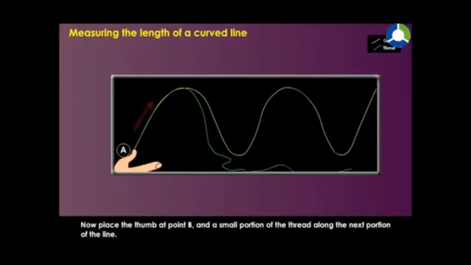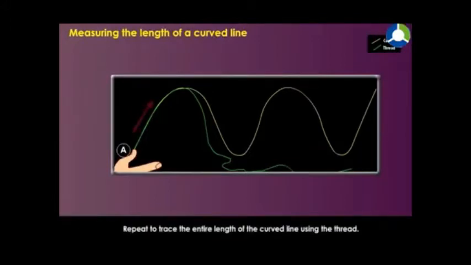Now place the thumb at point B and a small portion of the thread along the next portion of the line. Repeat to trace the entire length of the curved line using the thread. Mark the thread where it touches the end of the line. Now stretch out the thread on a meter scale and measure its length. The length of the thread is the length of the curved line.